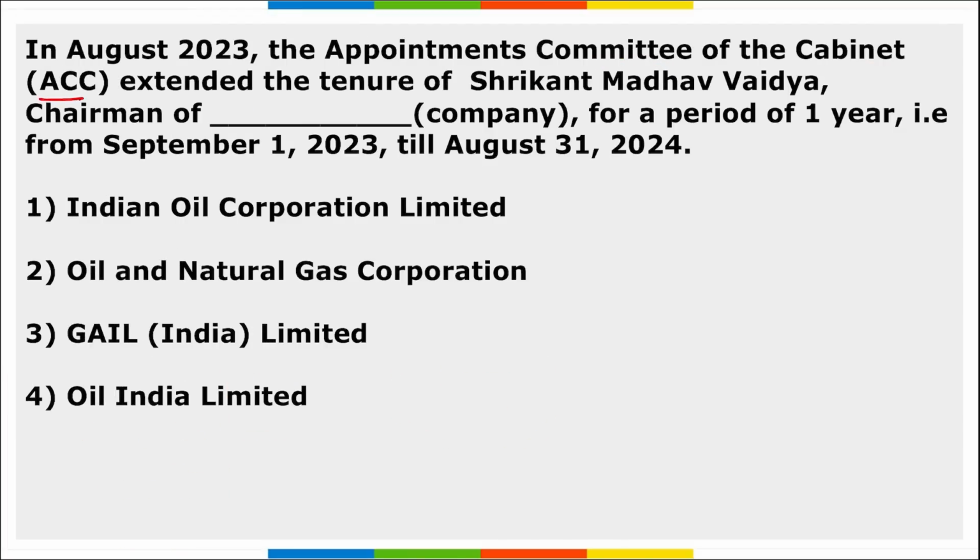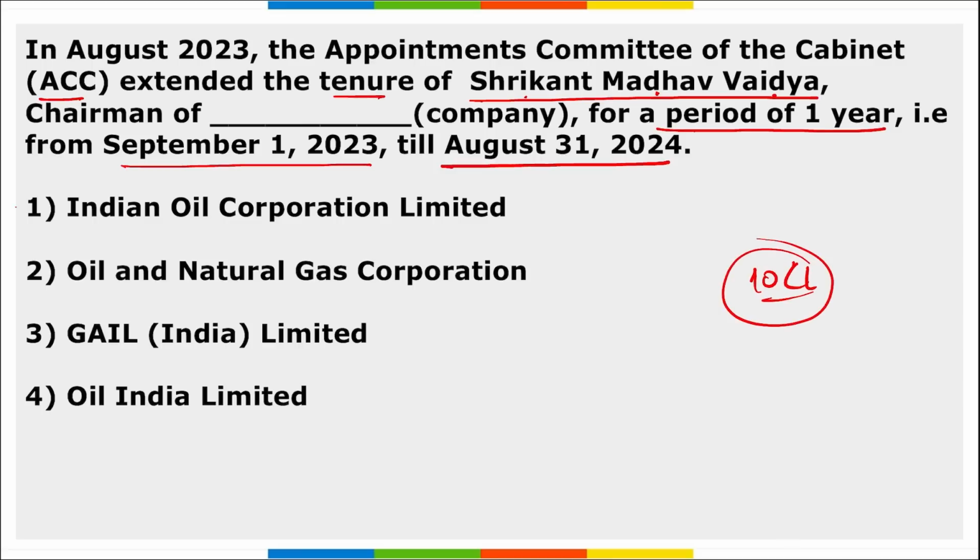Next, ACC has extended the tenure of Shrikant Madhav Vaidya, the chairman of this company, for a period of 1 year, that is from September 1, 2023 till August 31st, 2024. So remember, Shrikant Madhav Vaidya, you should know by the name itself that he is the chairman of Indian Oil Corporation Limited. Right? So he is the chairman of IOCL, whose term has been extended by ACC for the next 1 year, from 1st of September 2023 till 31st of August 2024.